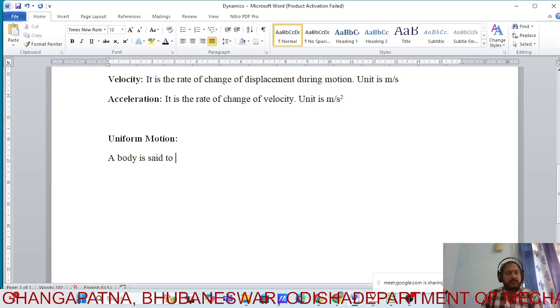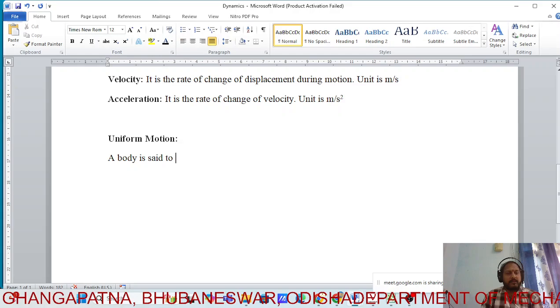So when the velocity is constant, the acceleration is zero. Okay, acceleration is zero. Have you understood what uniform motion is? Yes, sir. Next, coming to uniform acceleration.